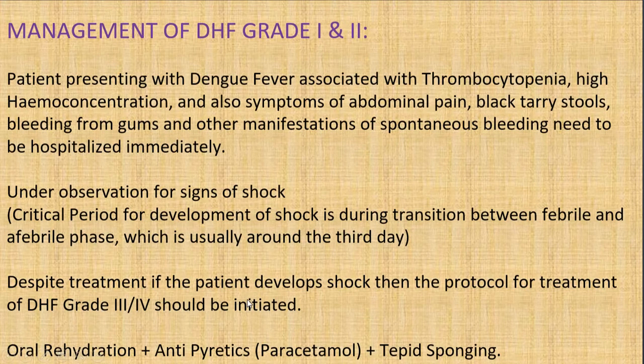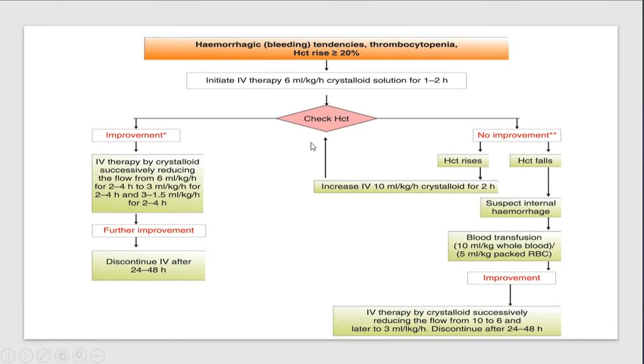And despite the treatment, if the patient develops shock, then the protocol for dengue hemorrhagic fever grade 3 and 4 should be initiated. Here you can see the hemorrhagic tendencies and thrombocytopenia. Check the hematocrit. First, initiate IV therapy, that is 6 ml per kg per hour of crystalloid solution for 1 to 2 hours. And if there is improvement, you can make it half dose and slowly decrease it over 2 to 4 hours. When there is further improvement, discontinue after 24 to 48 hours.